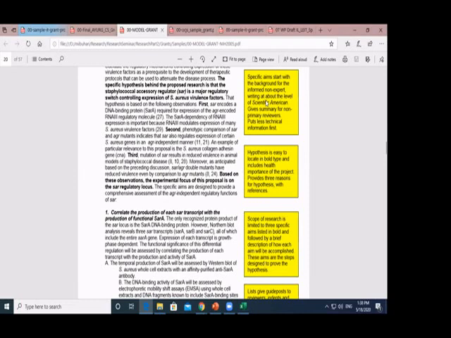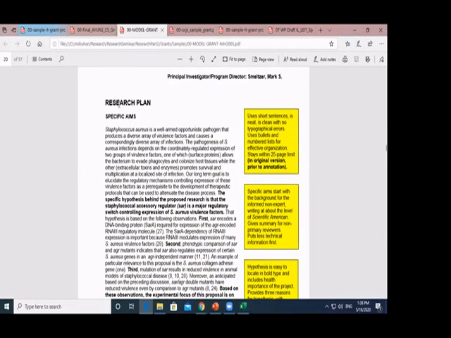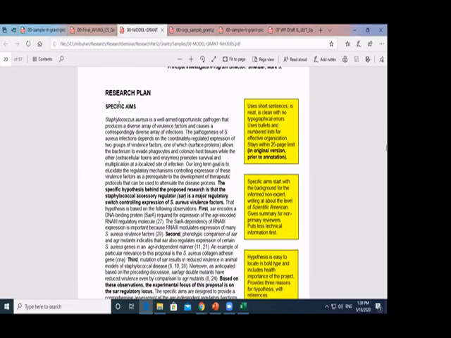Here you see the research plan, specific aims. In the previous session, we did discuss specific aims. You will find they use short sentences. This is important. And there is no typographical error. It is commented here. So if you belong to this area and you read it, you will get an insight, you will get an idea.